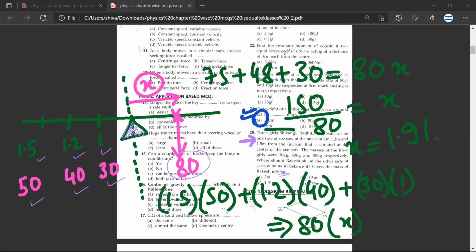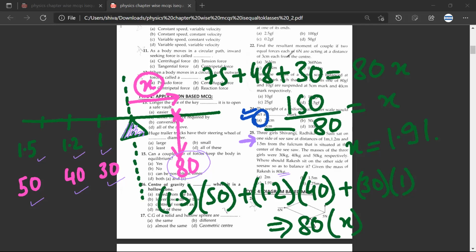Yes, sir. See, it's a good question. How should you do this? Carefully make the diagram. If you make the diagram incorrectly, your question would be wrong. That is for sure.